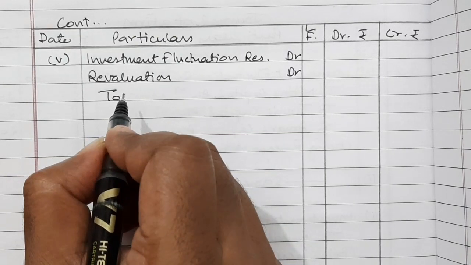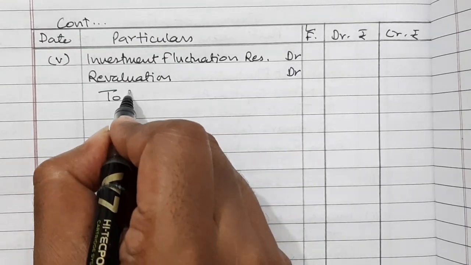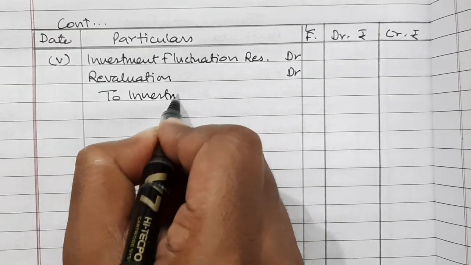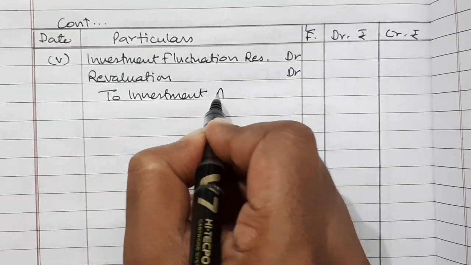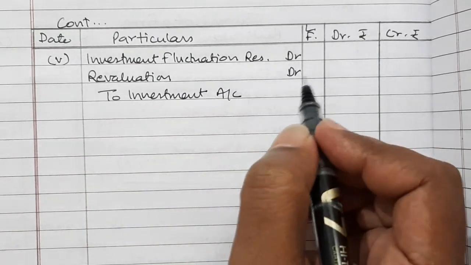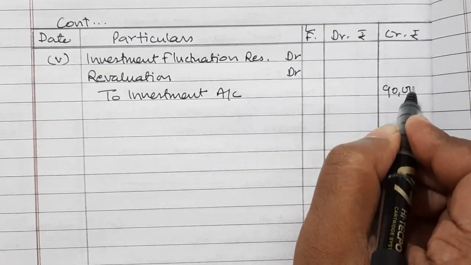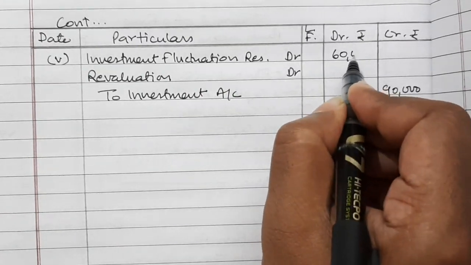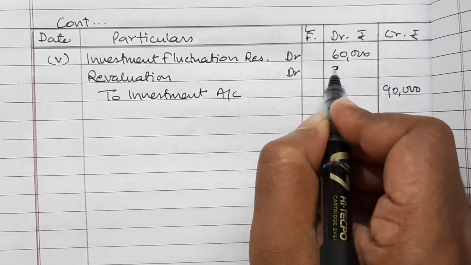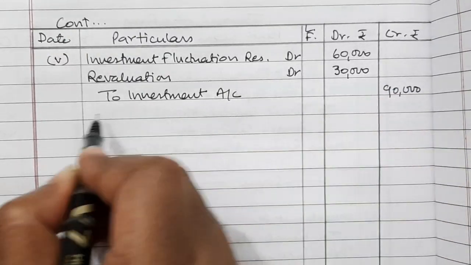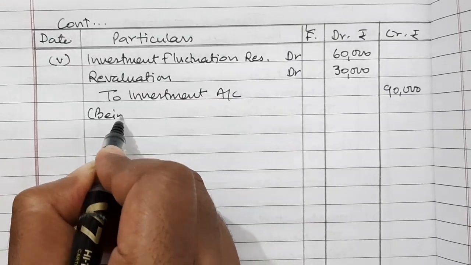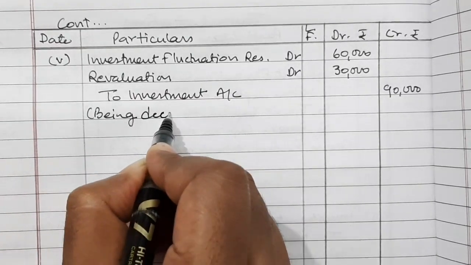To investment account, because the value of investment has decreased by 90,000, but the reserve is only for rupees 60,000. Therefore revaluation account is debited for rupees 30,000, being decrease in the value of investment.